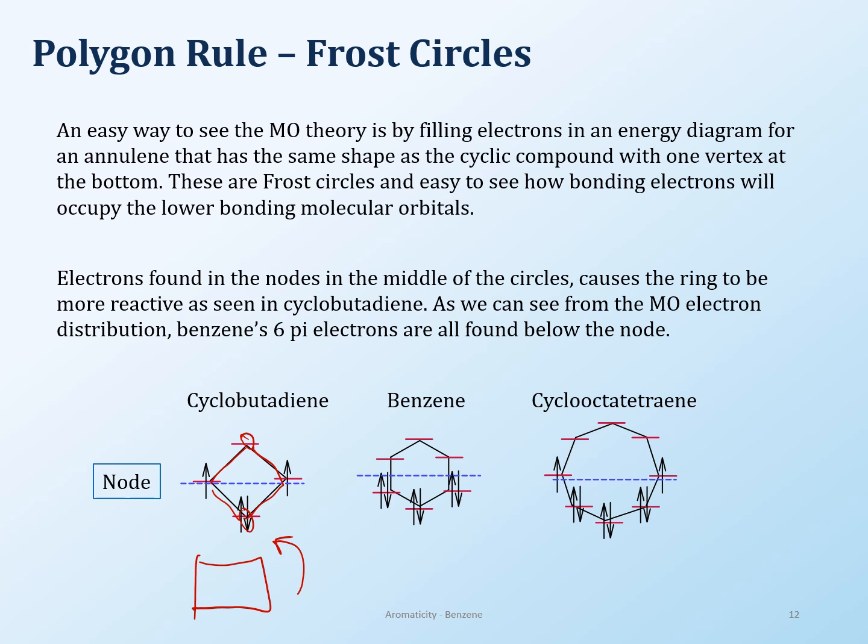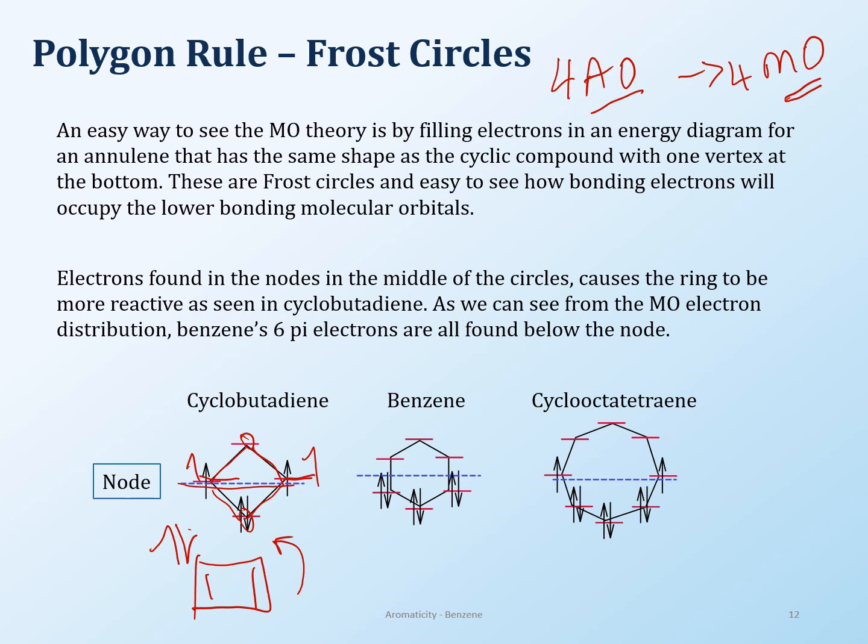And then since you have 4 pi electrons in there, you start filling electrons. So remember how you fill electrons. You fill the lower energy first, you pair them, and then you do the other orbitals and you fill them singly first. And why singly over here? Because you have 2 orbitals here. So remember, if you are mixing 4 atomic orbitals, you will get 4 molecular orbitals, okay?